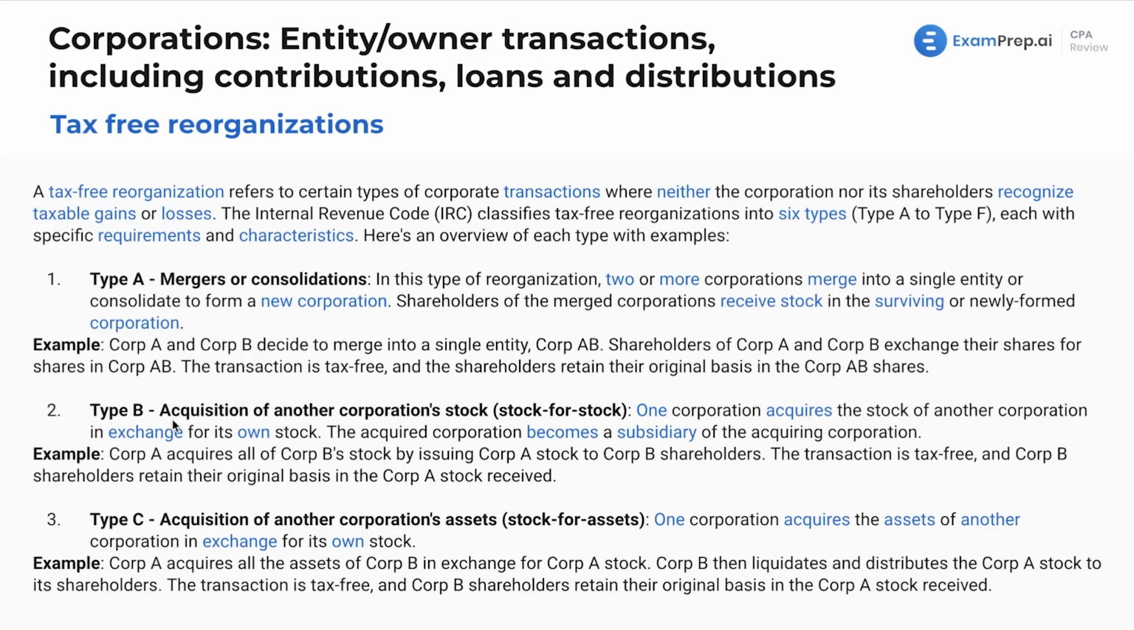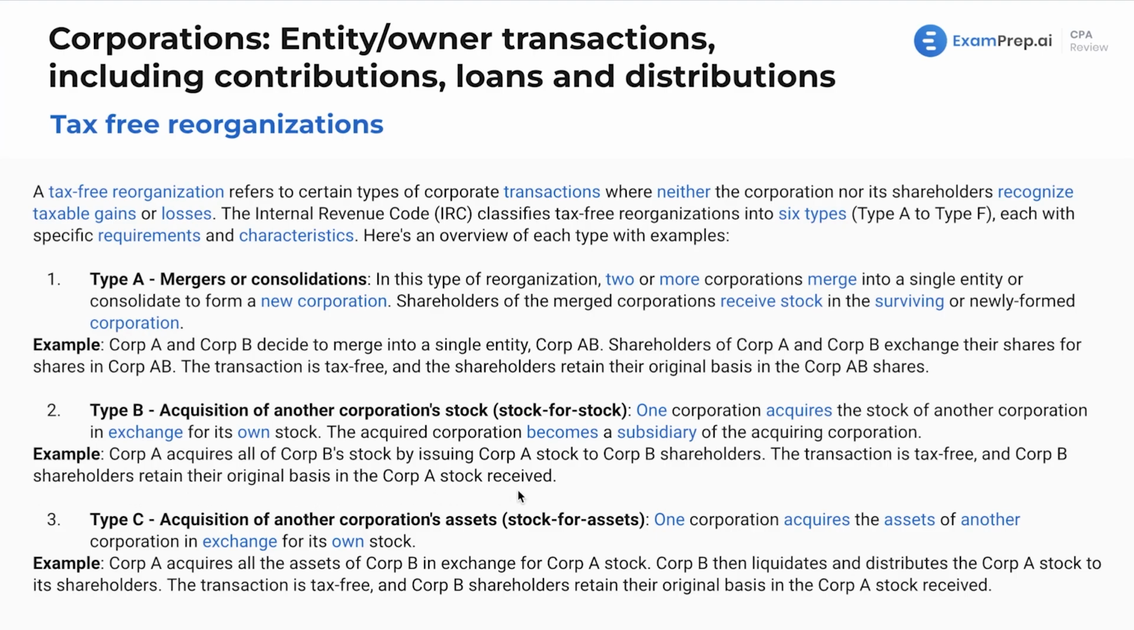Next up, we have type B. This is the acquisition of another corporation's stock for stock. One corporation acquires the stock of another corporation in exchange for its own stock. The acquired corporation then becomes a subsidiary of the acquiring corporation. Example here being Corp A acquires all of Corp B's stock by issuing Corp A stock to Corp B shareholders. The transaction here is tax-free, and Corp B shareholders retain their original basis in the Corp A stock received.